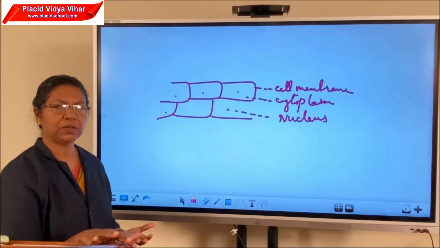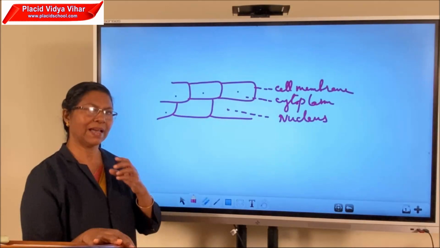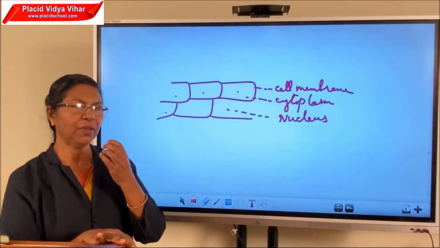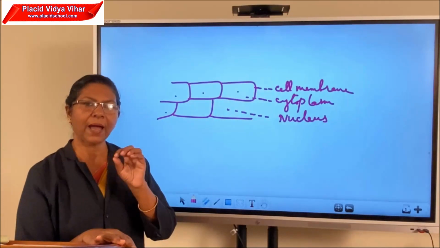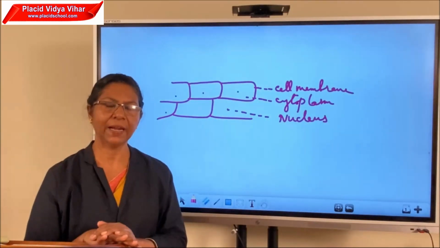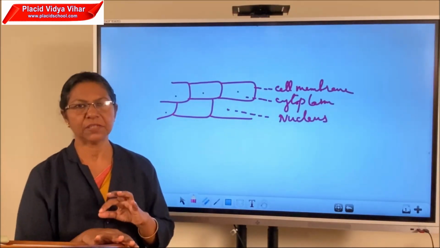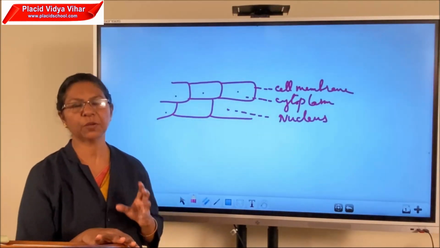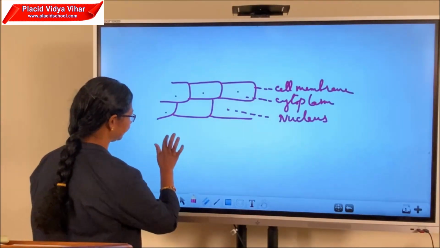Then another activity we can do is to show an animal cell. We have to scratch some cheek cells from our mouth with a nail and put these cheek cells on a glass slide, add a drop of stain and cover it with a cover slip, and we have to observe it under the microscope. Then we can see the cells like this.